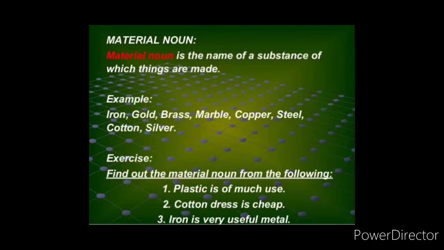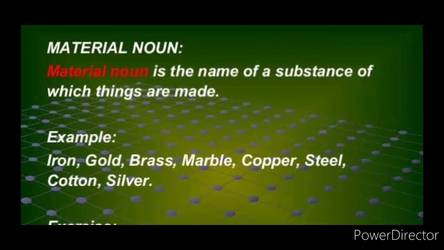So we are going to see material noun. What is meant by material noun? A material noun is the name of a substance of which things are made. So from the second part, what we are getting from, that is known as material noun. Look at the example here. Iron, we are getting from the ground, from under the soil. So it is a material noun.